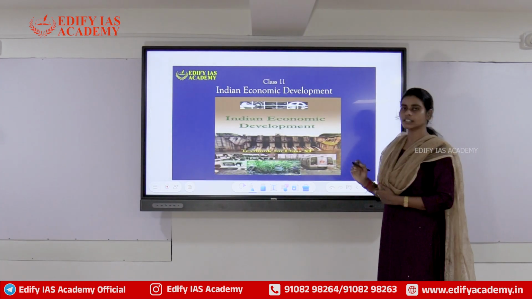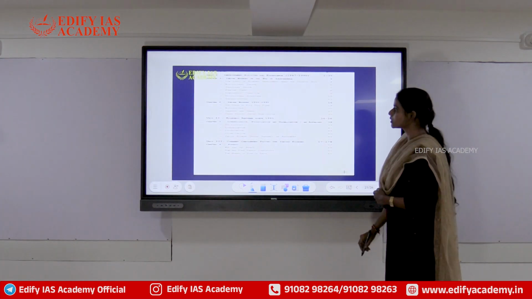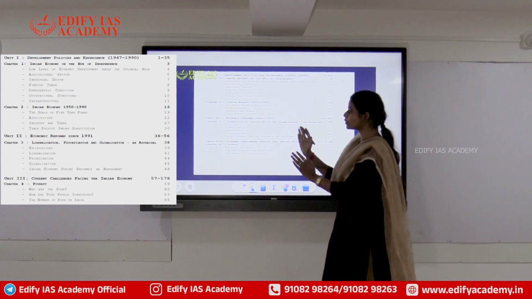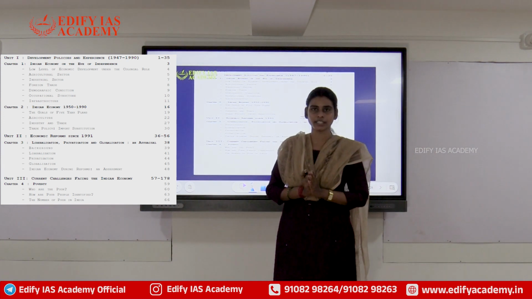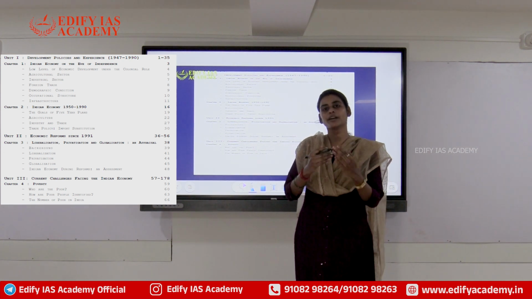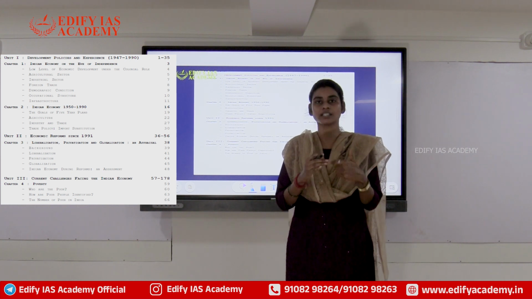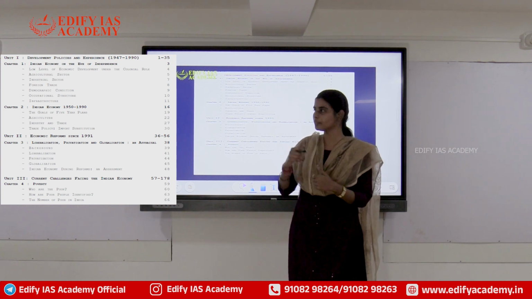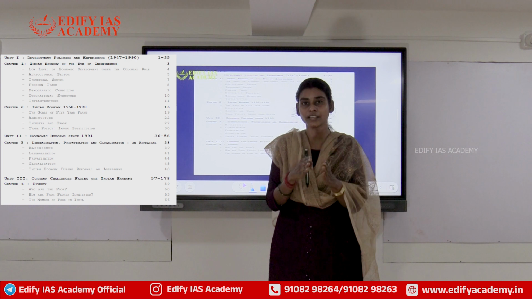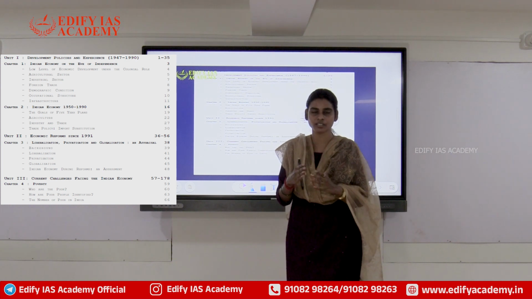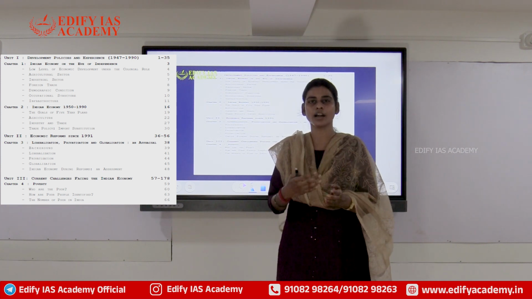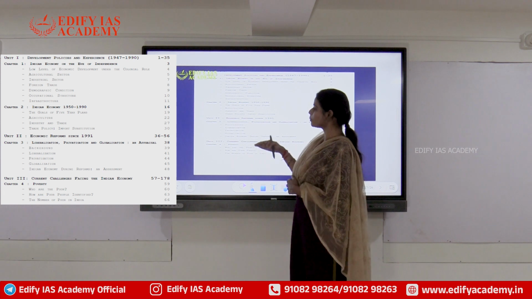So this is your 11th standard Indian Economic Development NCERT. I really love this NCERT very much because it is going to give you an overall image of our Indian economy: how India, as a child born, is growing from independence till now. What are the initiatives that we took during the very close periods of independence, for example the 1950s, 60s, etc.? What are those initiatives, what conditions prevailed during that time, how it actually worked, and where we are progressing now.